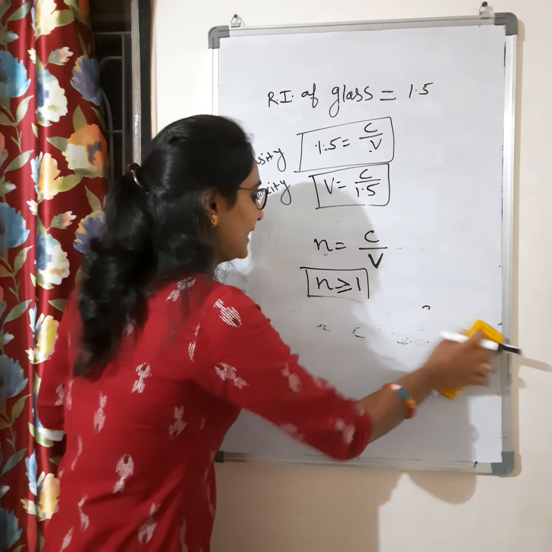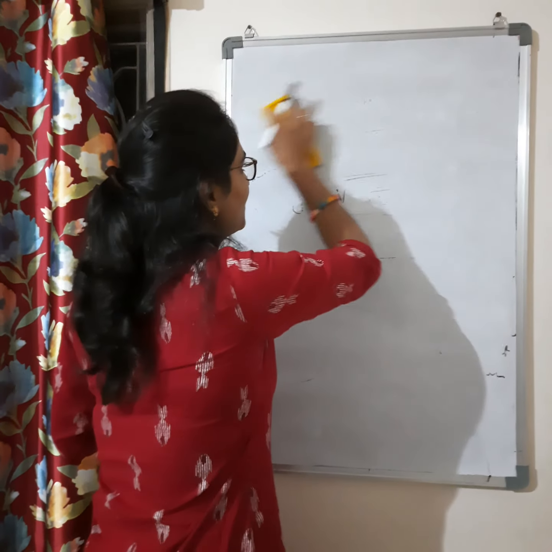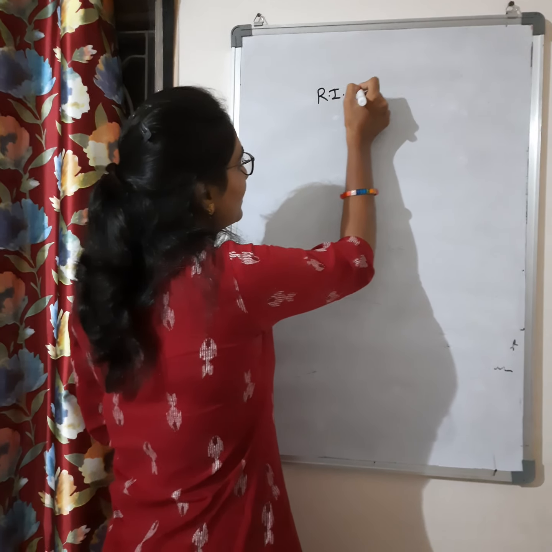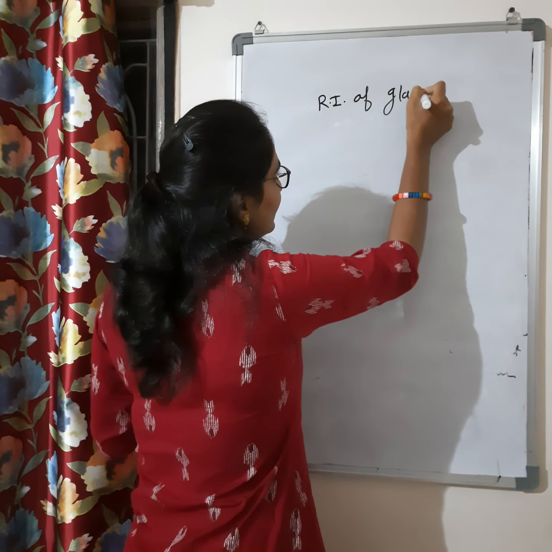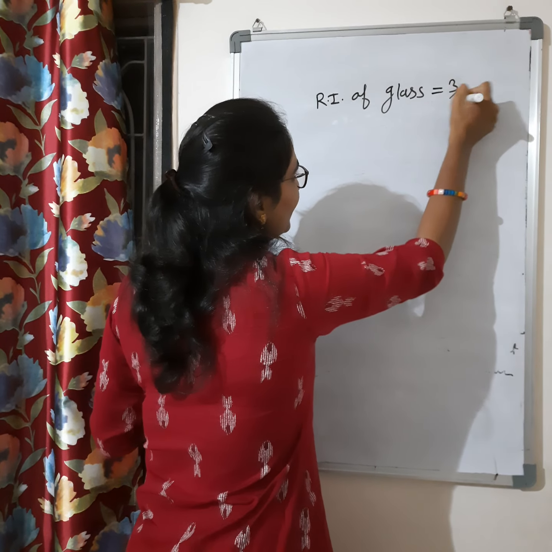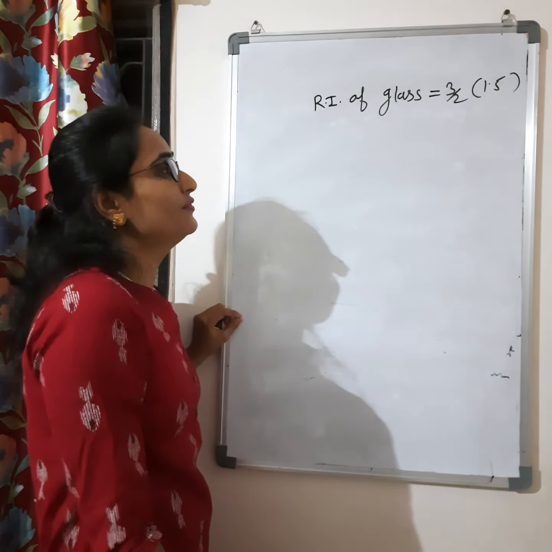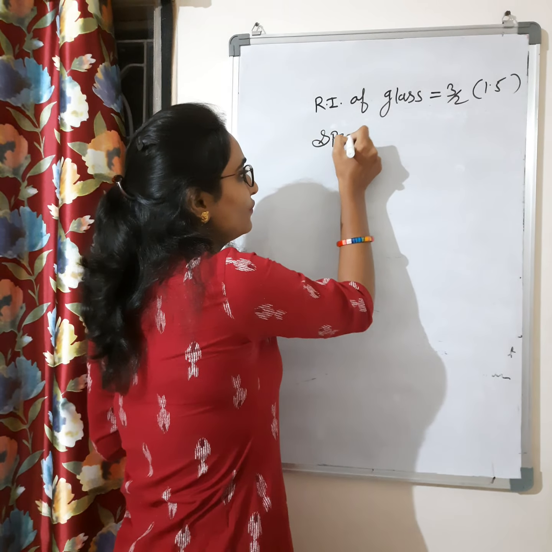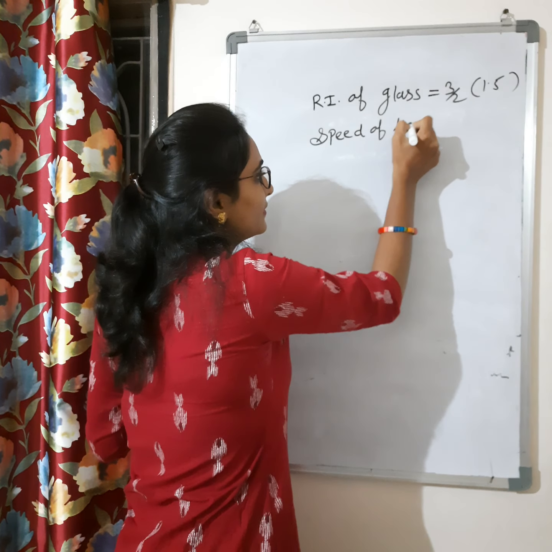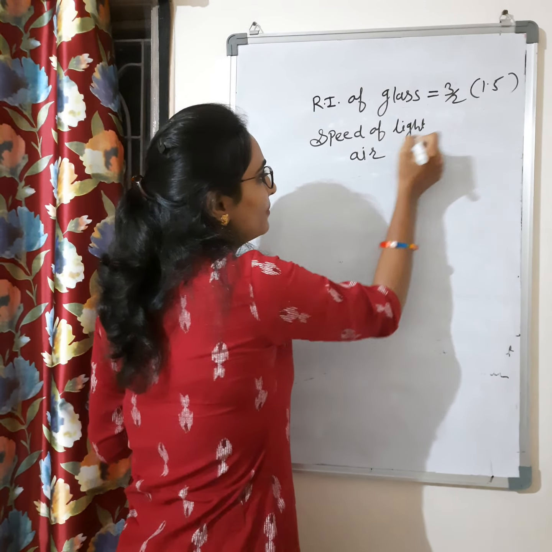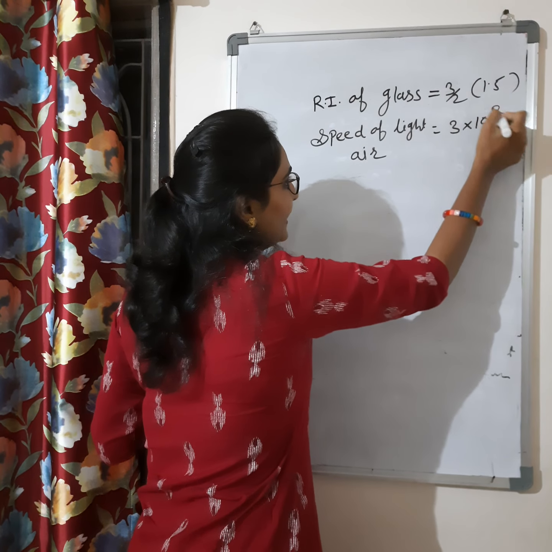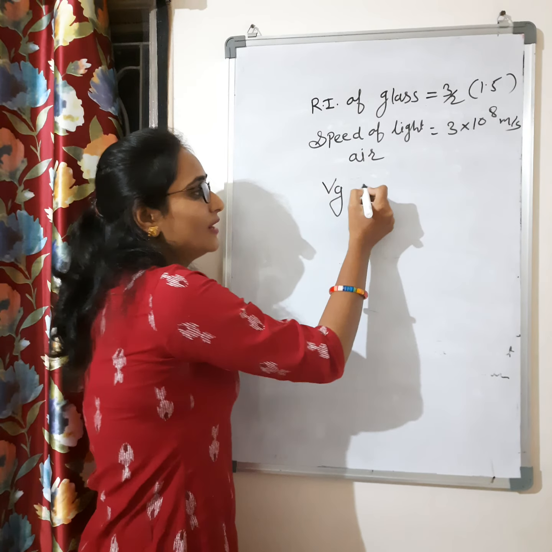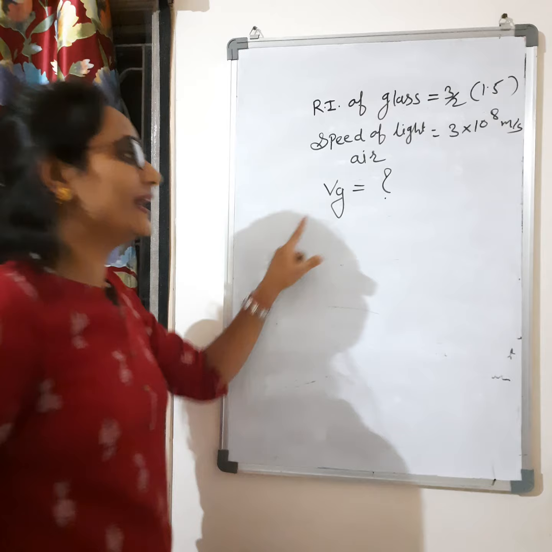Let us take one example. Suppose the refractive index of glass is 3 by 2. 3 by 2 is nothing but 1.5, right? Refractive index of glass is 3 by 2. And you know the speed of light in air is how much? 3 into 10 raised to power 8 meter per second. Calculate the velocity or speed of light in glass. What will be the speed of light in glass?